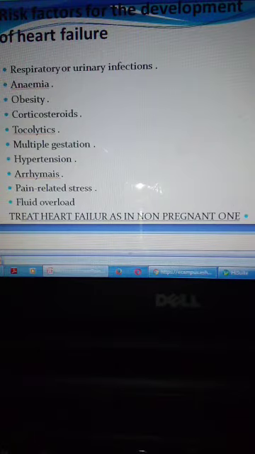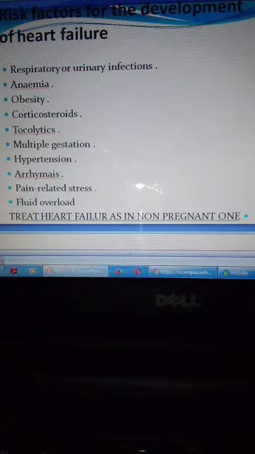Anemia also may lead to heart failure. Corticosteroid use, diabetes, multiple pregnancy, hypertension, arrhythmia, and pain-related stress should be prevented. Any pain should be treated and managed accurately to prevent precipitation of heart failure, as should fluid overload.